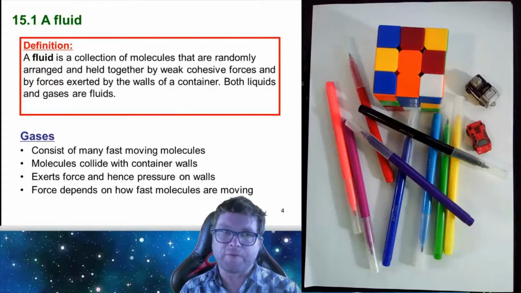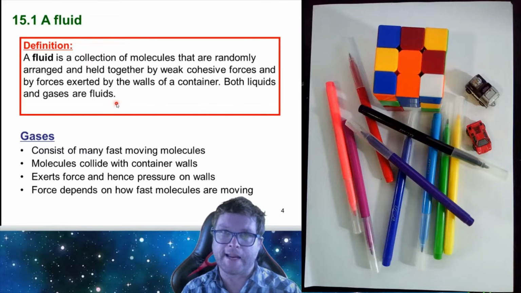So then we start with the definition of a fluid. A fluid is a collection of molecules that are randomly arranged and held together by weak cohesive forces and by the forces exerted by the walls of the container. Both liquids and gases are fluids. I think that's an important point, that both liquids and gases are defined as fluids.